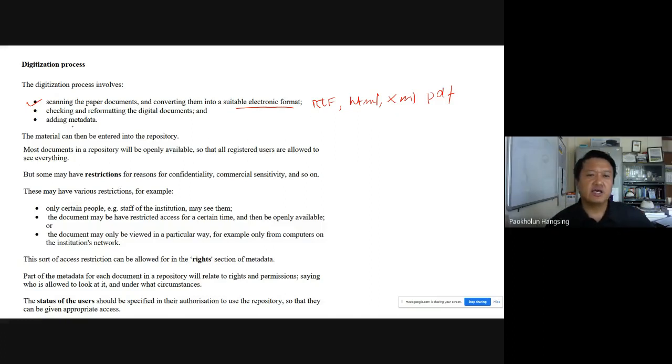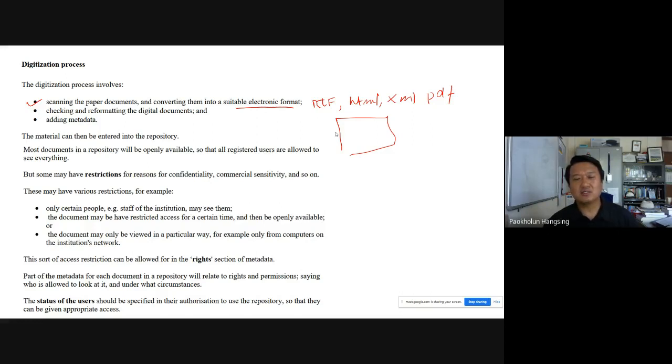Then, after this, we have to check and reformat the digital content. The problem is that at the time of scanning, some of the materials may not be very clear, because the document which is scanned may be so old, or some coloring may have come in, or it may have become very yellowish.